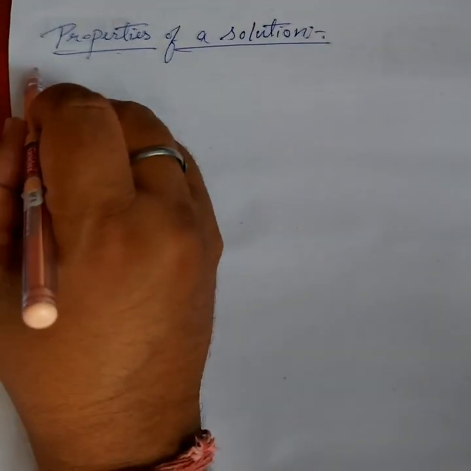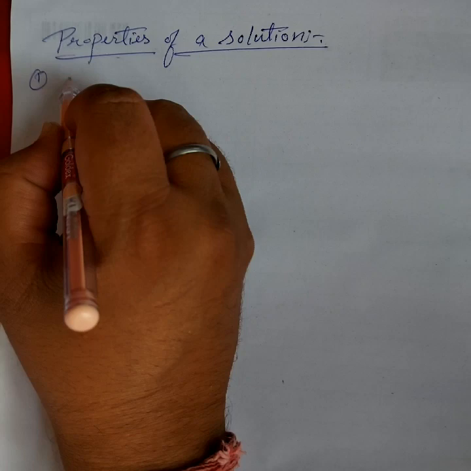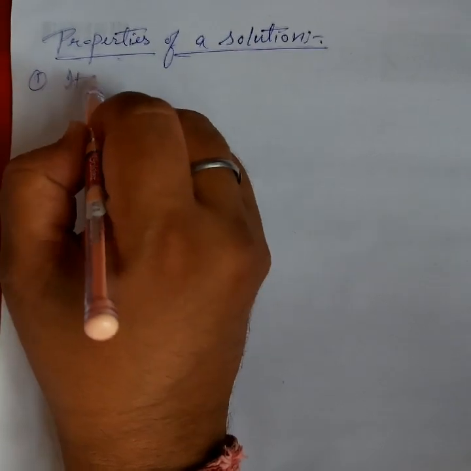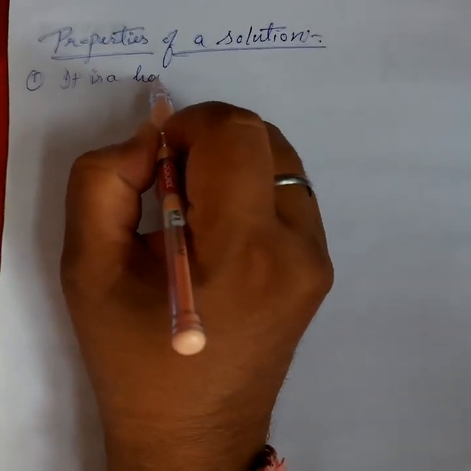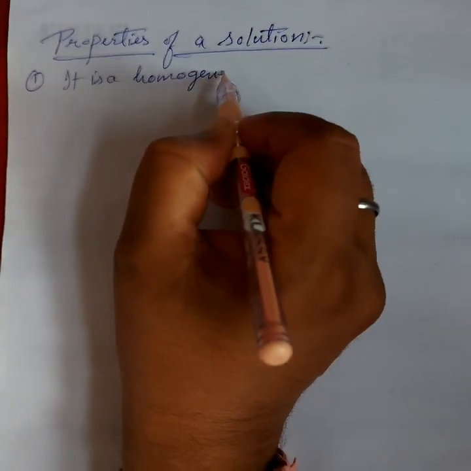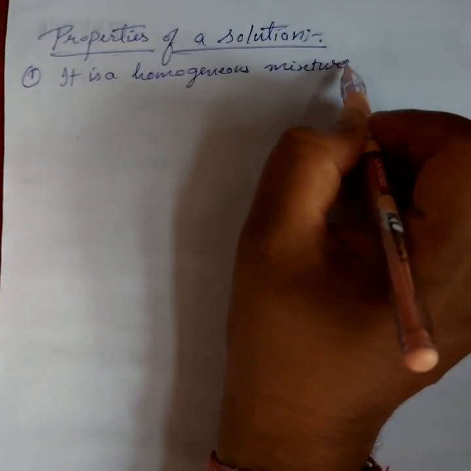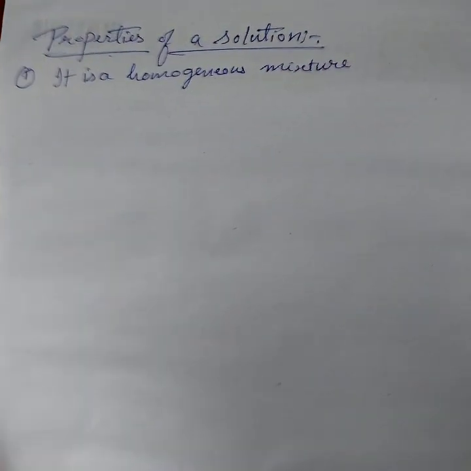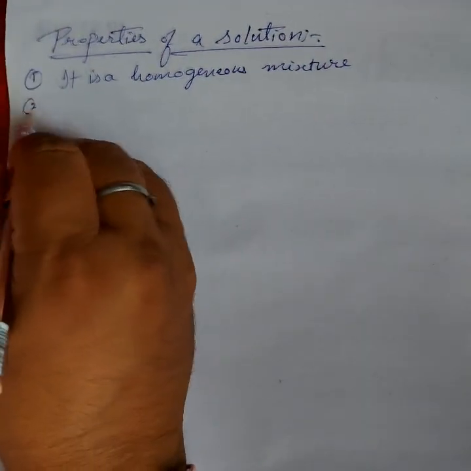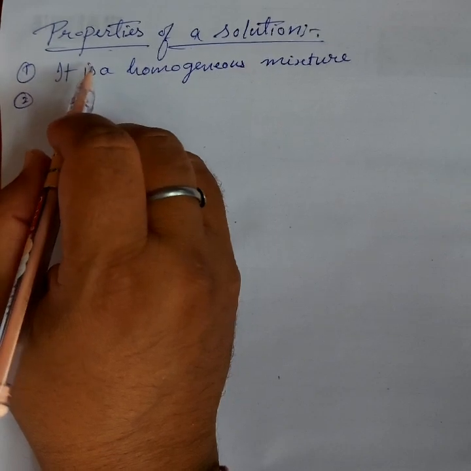So okay, the first property of a solution is that it is a homogeneous mixture. I already told what is a homogeneous mixture. That is uniformly spread throughout. The solution is called a homogeneous mixture.